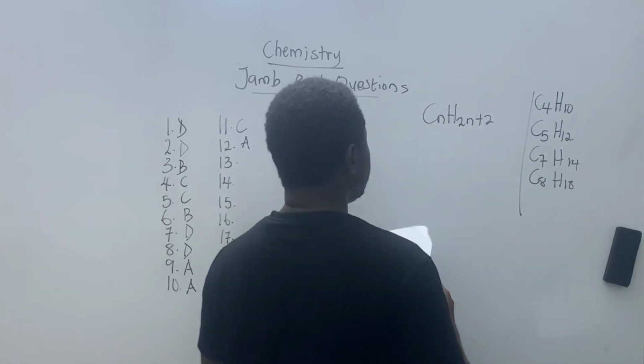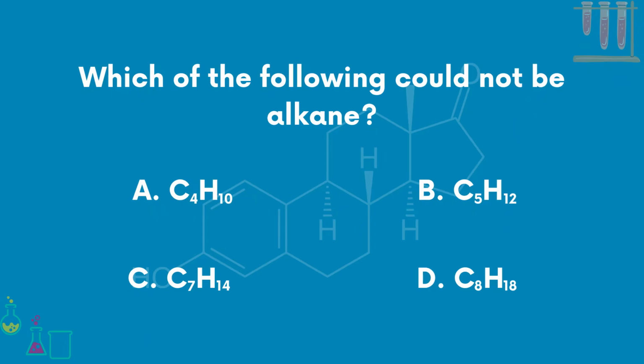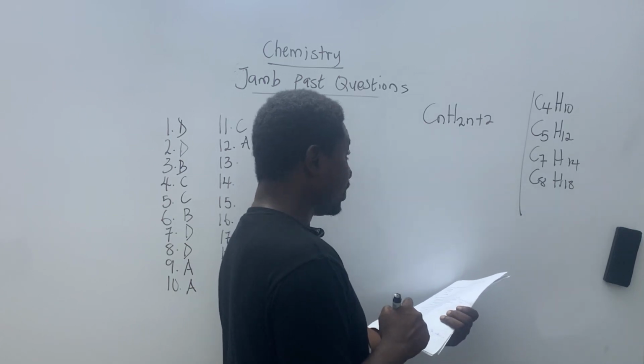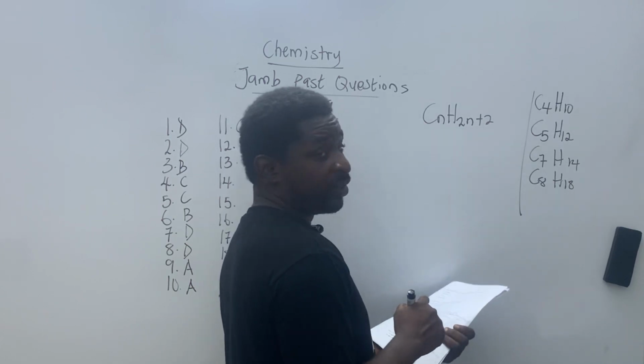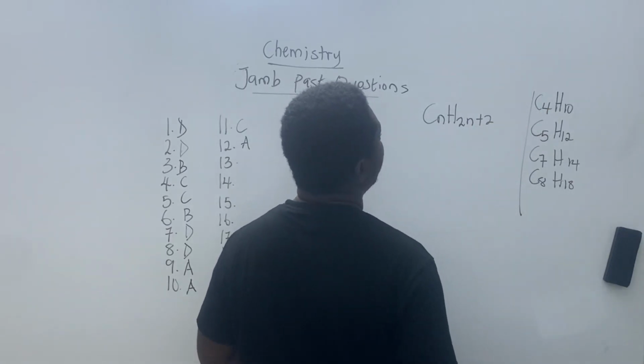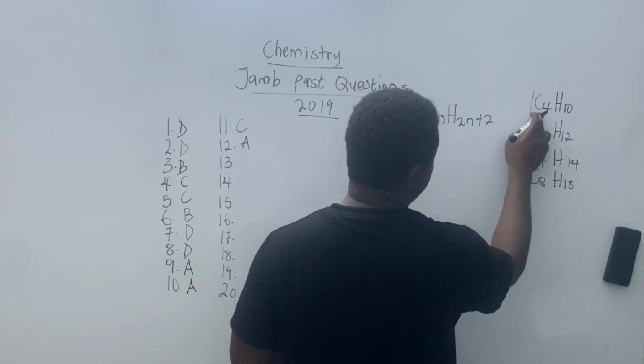Now, the question says, which of the following could not be an alkane? One of them there is definitely not an alkane. Let's take a look at the first one. Let's assume n is 4. If n is 4, I'll put it in the calculation.